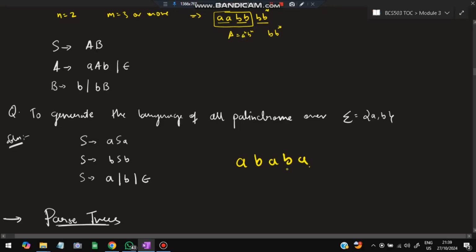If you read from here and if you read from here, it will be the same, right? A B A A B A, right? So that is called a palindrome. If you read it from the start to end, from left to right, and from the right to left, both will be the same.